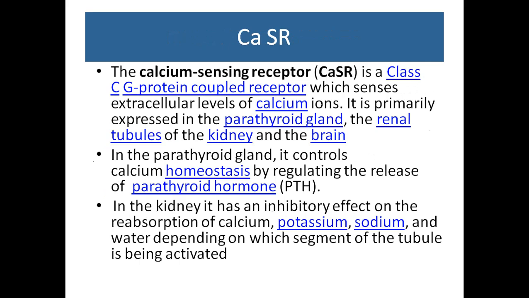Calcium sensing receptor (CASR) is a class of G protein coupled receptor which senses the extracellular level of calcium ions. It is primarily expressed in the parathyroid gland, renal tubules, and brain. In the parathyroid gland, it controls calcium homeostasis by regulating the release of parathyroid hormone. In the kidney, it has an inhibitory effect on the reabsorption of calcium, potassium, sodium, and water, and it depends upon which segment of the tubule is being activated.